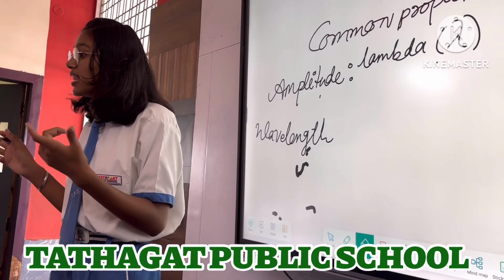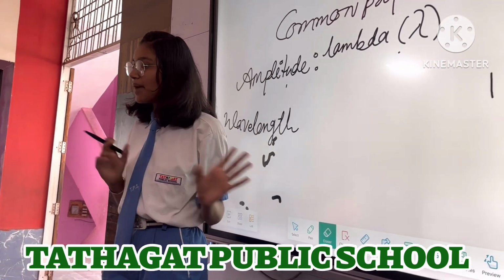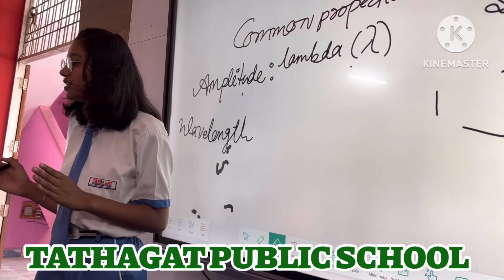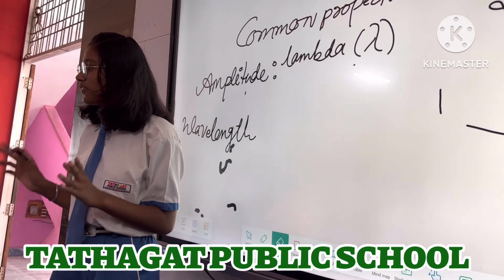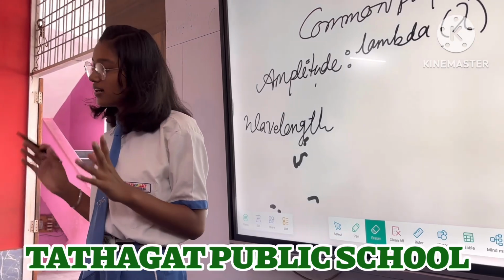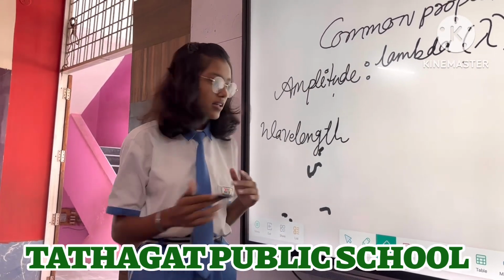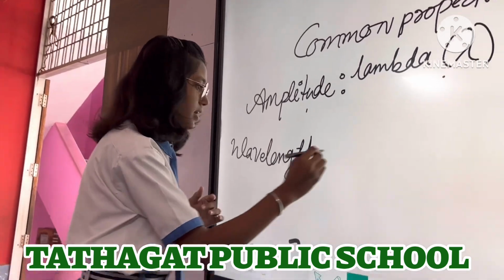Which symbol do we use to denote it? Wavelength is lambda. The symbol is the inverted Y. Lambda, wavelength, is the distance between two particles which are in the same state of oscillation. Then our next is period.